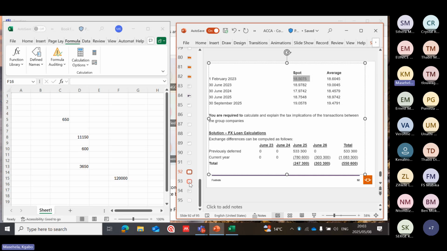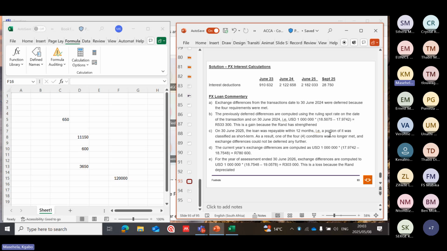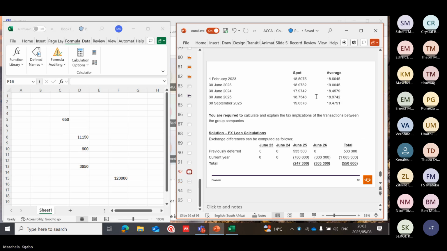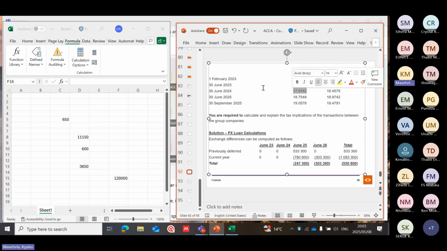However, the financial year end of that company, let's see, the financial is June, isn't it? It's 30 June 2024. And the spot at that year end, it sits at 17,972. Then we need to take this amount minus 17,972 because it was being loaned at this rate.